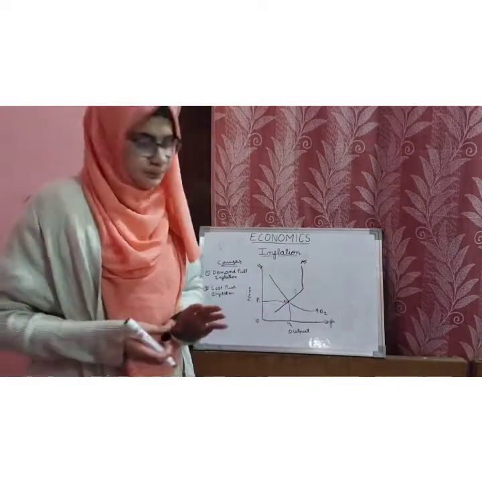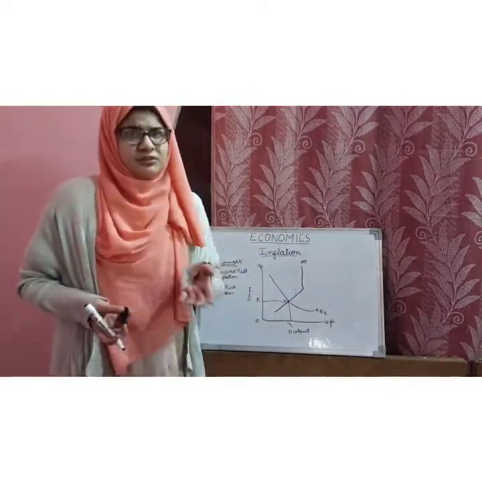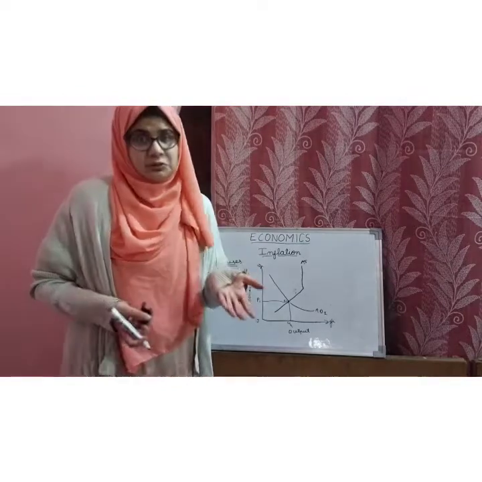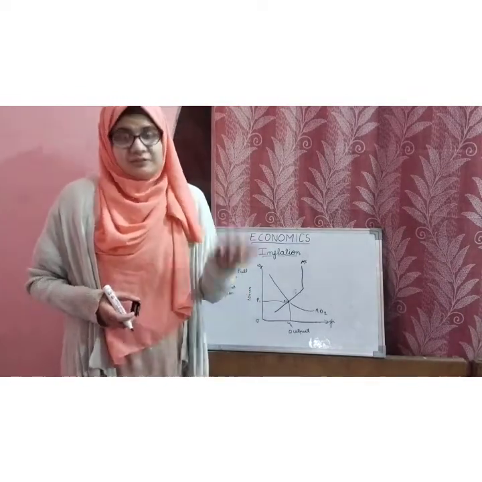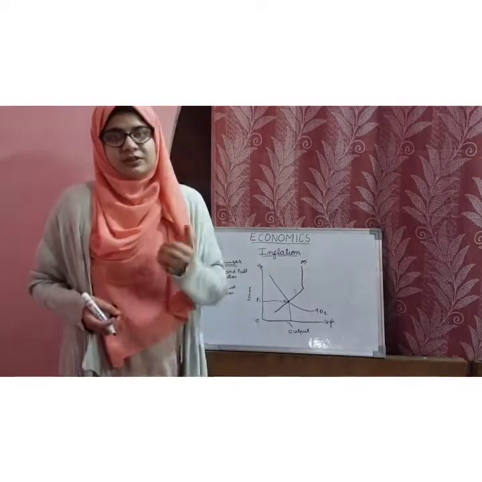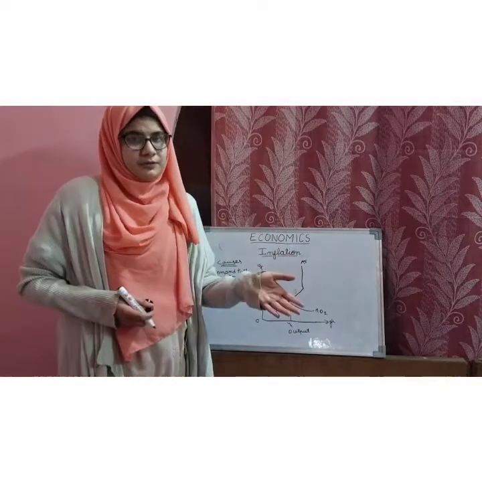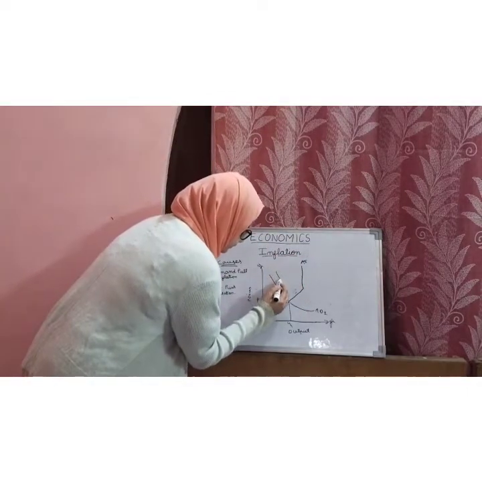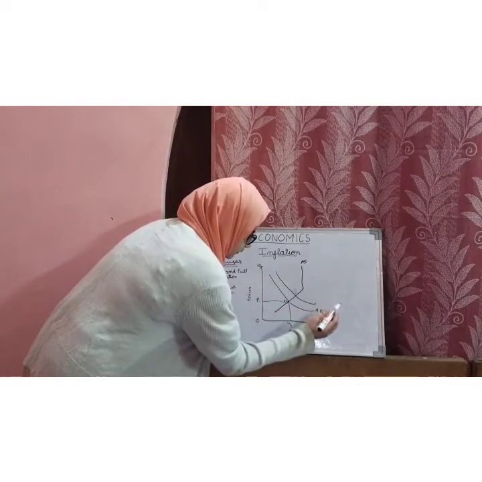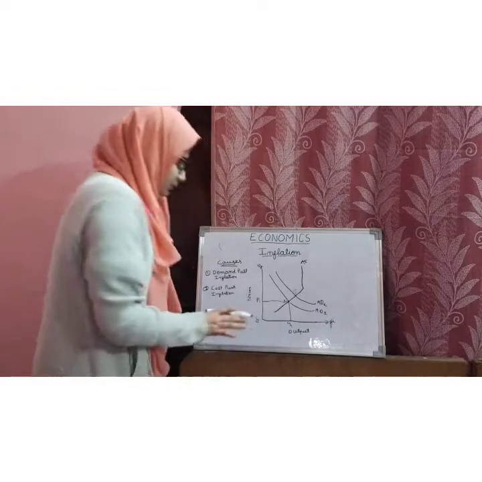Now suppose demand increases due to any of the reasons, because of an increase in consumers' income, or due to an increase in government expenditure, or due to an increase in investment, the aggregate demand increases, which leads to a shift in the aggregate demand curve to AD2, means upward. So the new aggregate demand will be this.